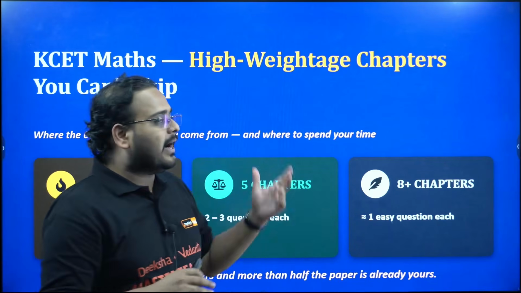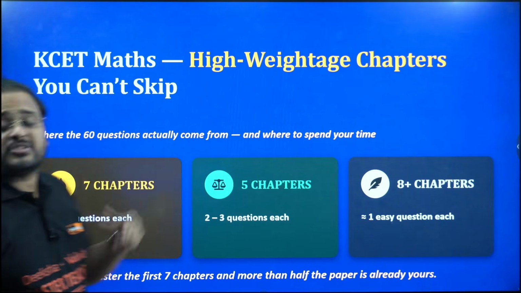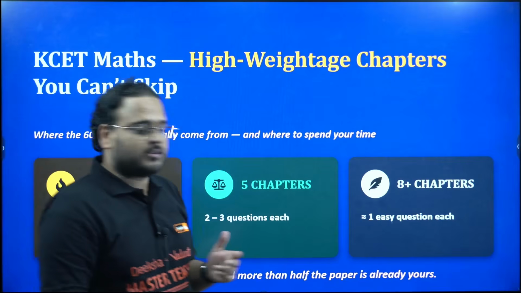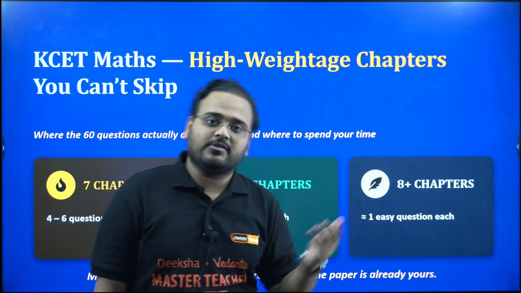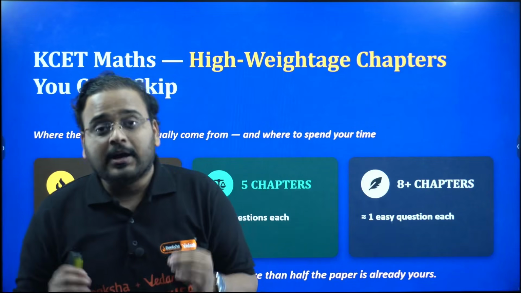Okay, so we'll look at tier 1 chapters, where it is 4 to 6 questions from each of them. Tier 2 chapters, where it is 2 to 3 questions, and tier 3, which is sometimes 1, sometimes no question from those chapters. I hope it is clear what I'm going to do today.